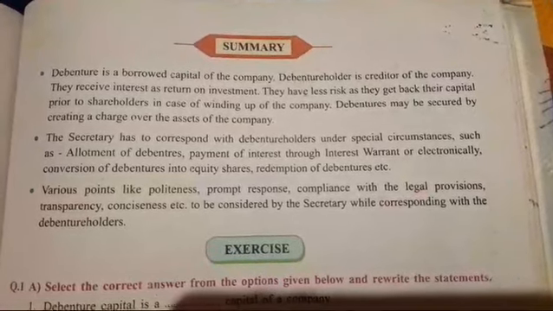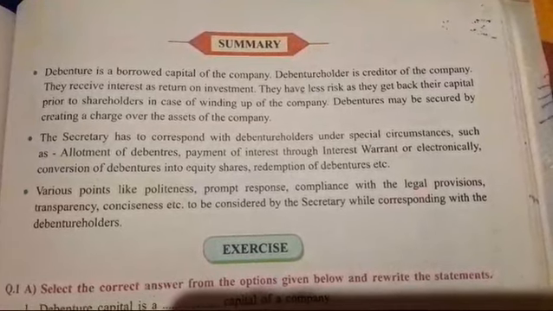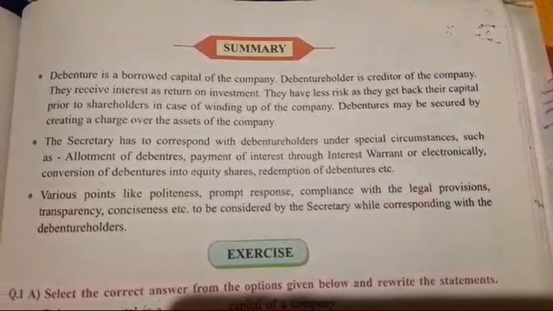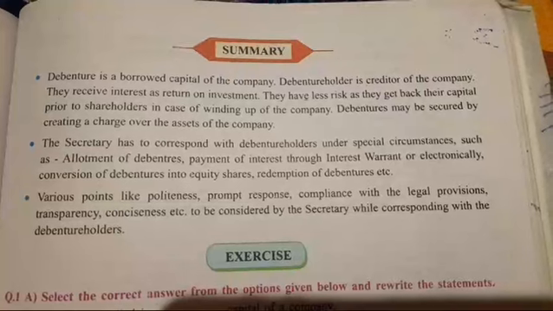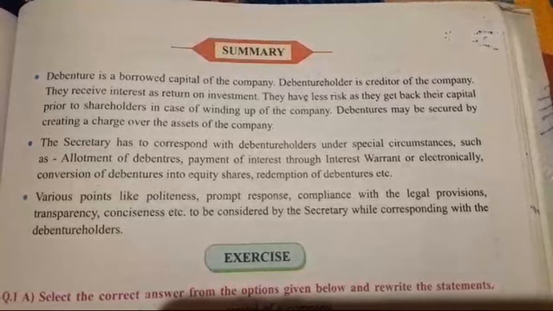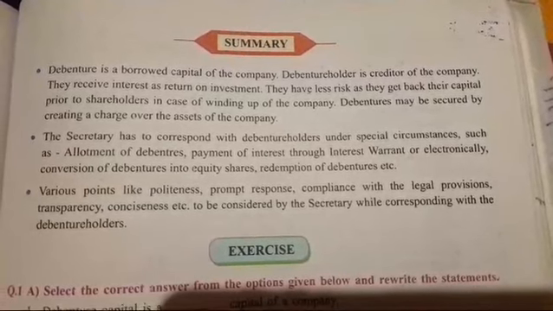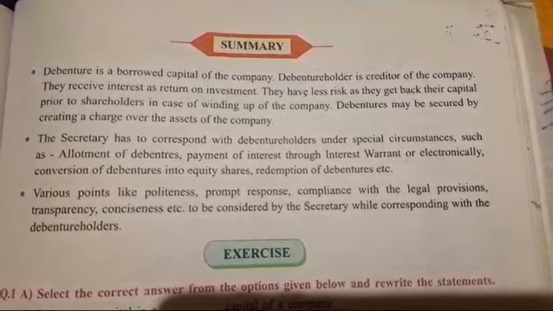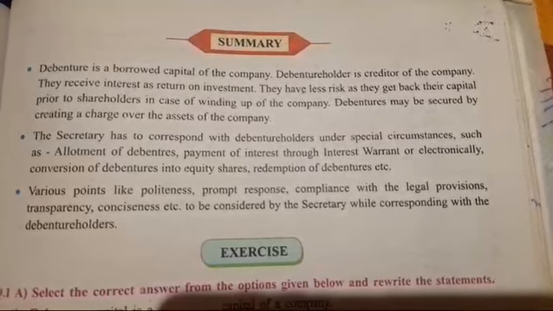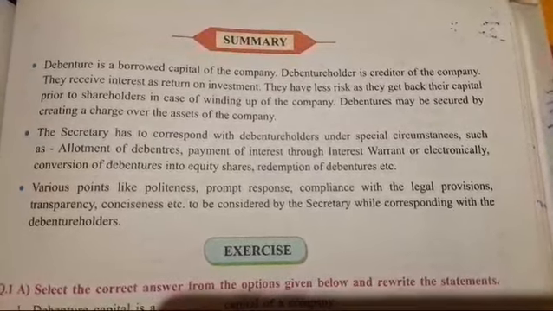Summary. Debenture is a borrowed capital of the company. Debenture holder is a creditor of the company. They receive interest as a return on investment. They have less risk as they get back their capital prior to shareholders in case of winding up of the company. Debentures may be secured by creating a charge over the assets of the company.